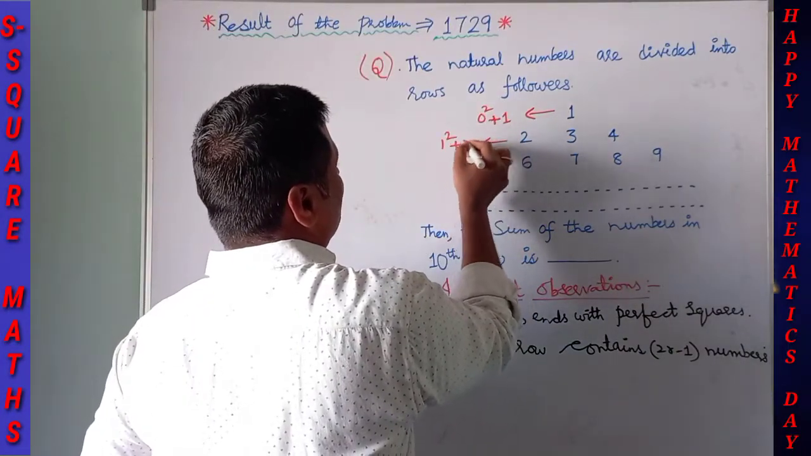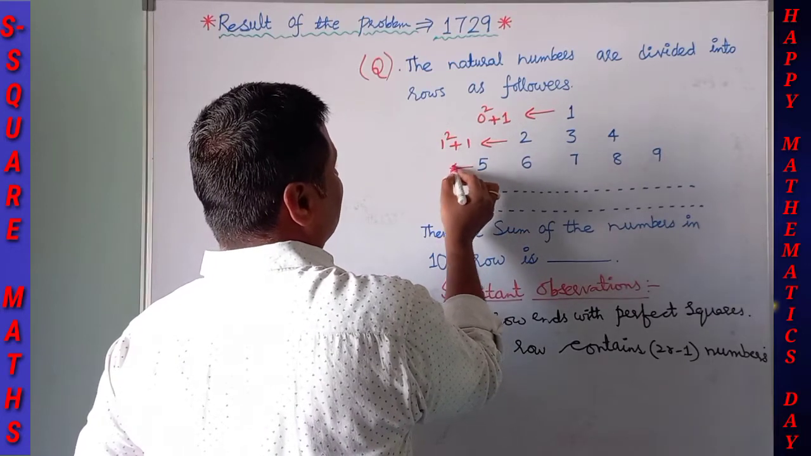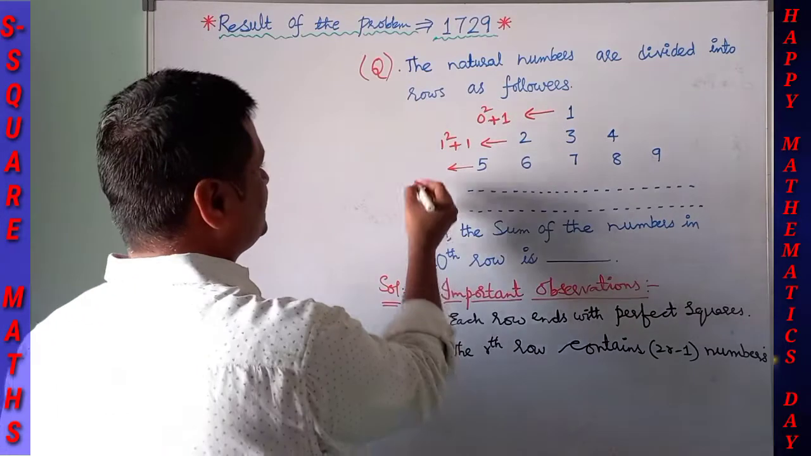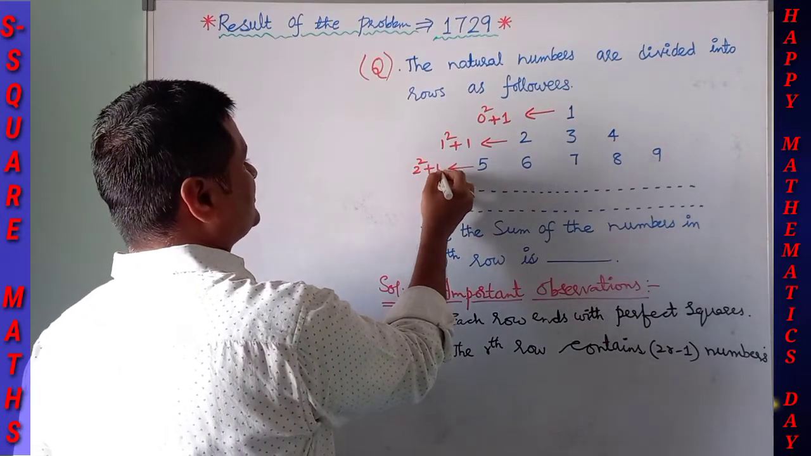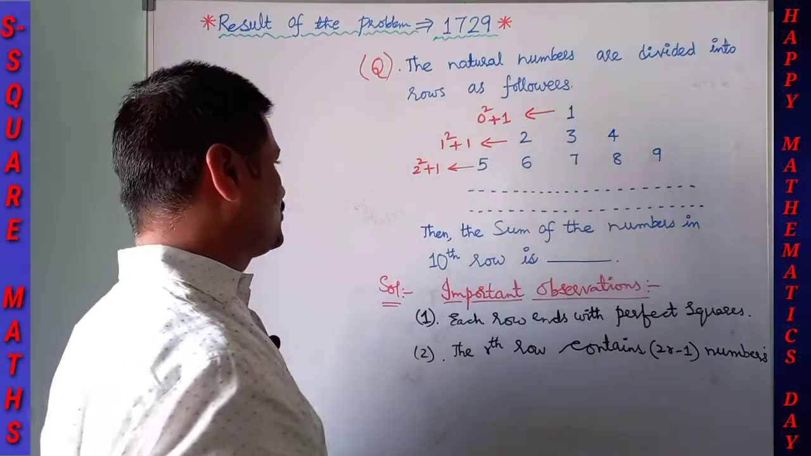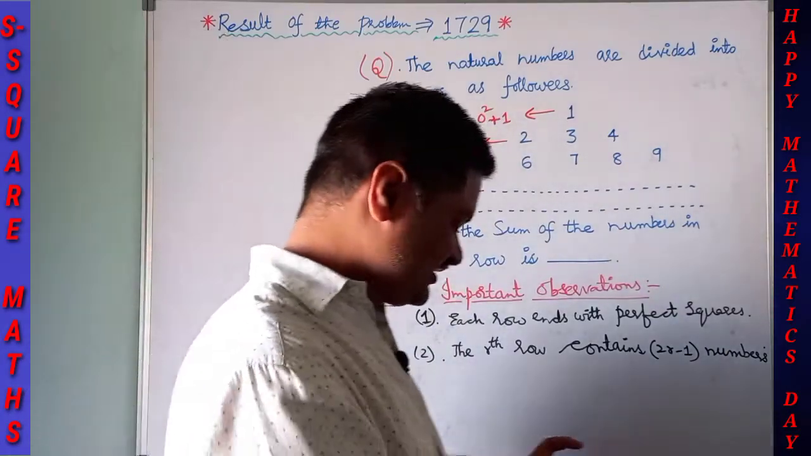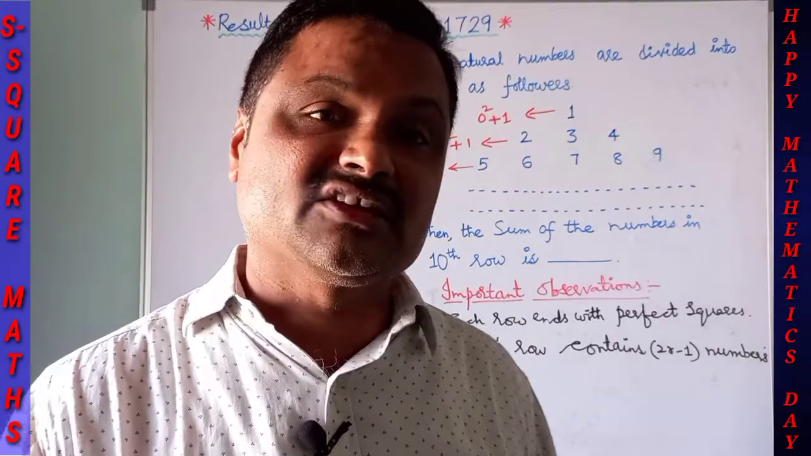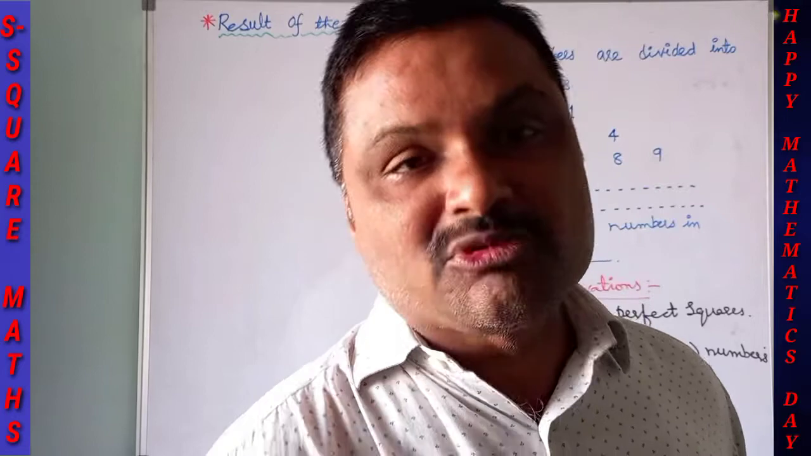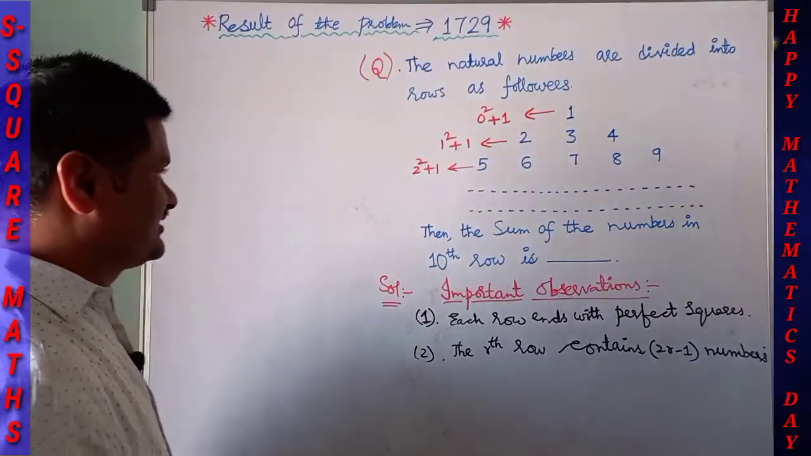It is 1 square plus 1: 1 square is 1, and 1 plus 1 is 2. Next, 5 is 2 square plus 1. So 0 square plus 1, 1 square plus 1, and 2 square plus 1, and so on. These are the numbers at which the rows are going to start in this pattern. Now we are going to discuss our main problem.